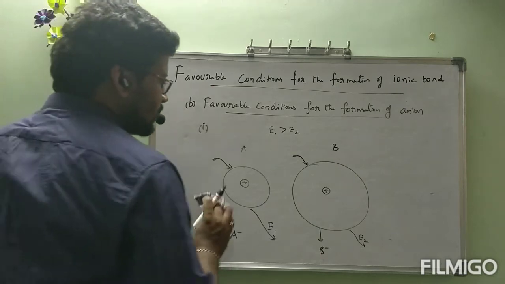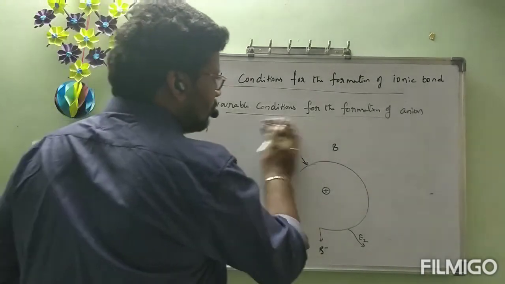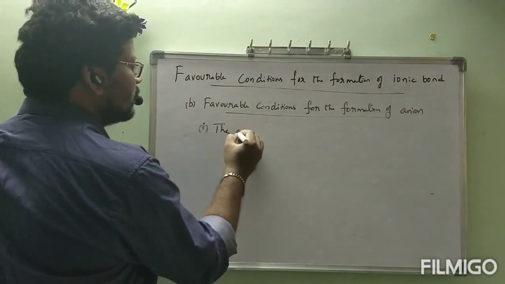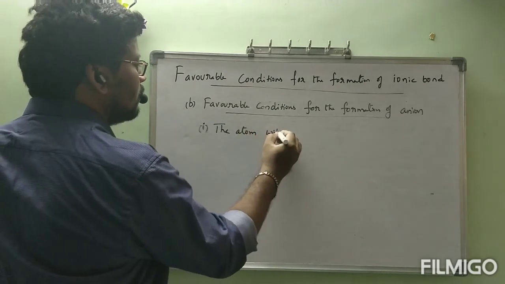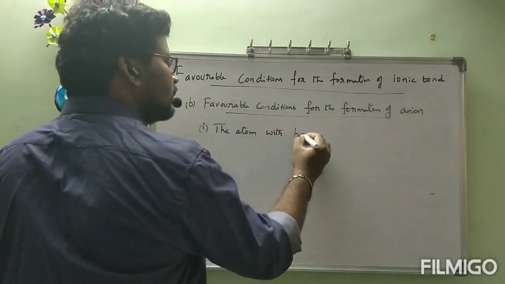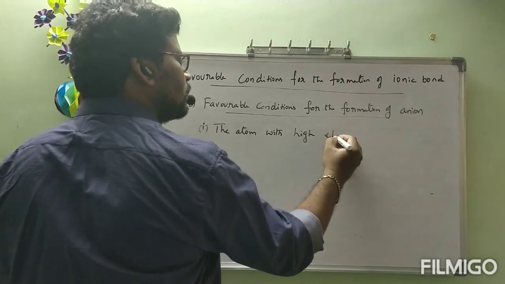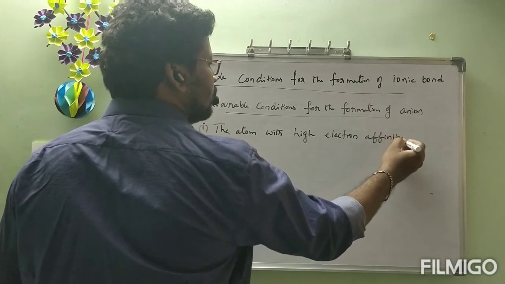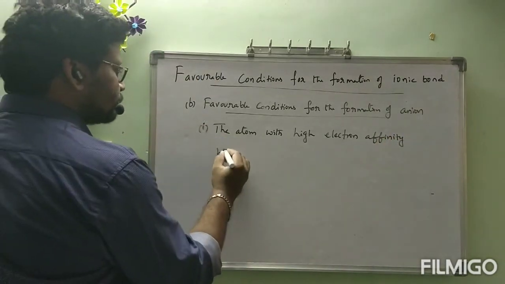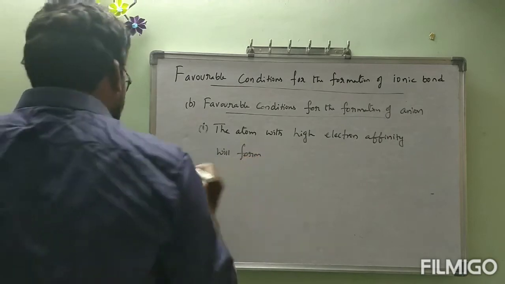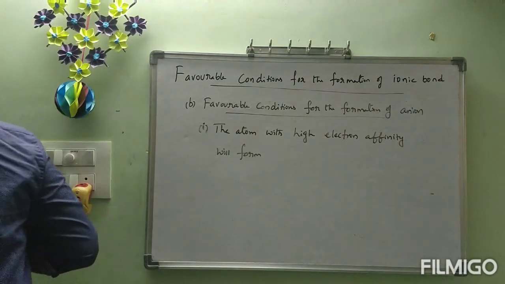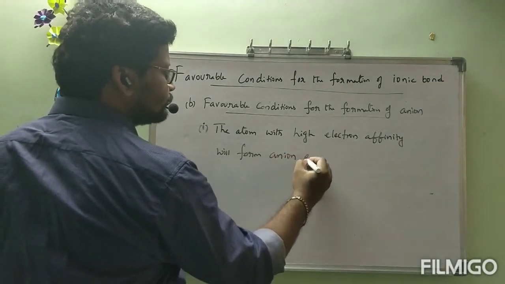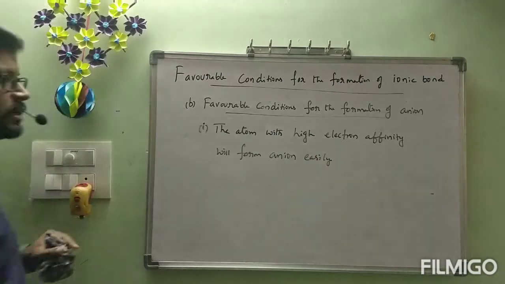So I am going to write the point now: the atom with high electron affinity will form anion easily.